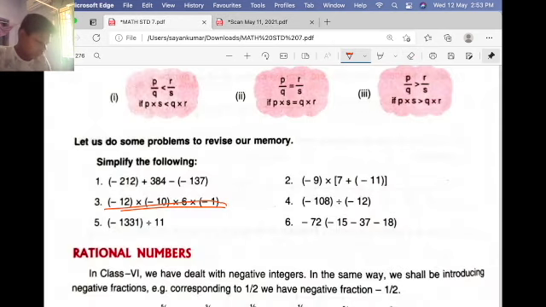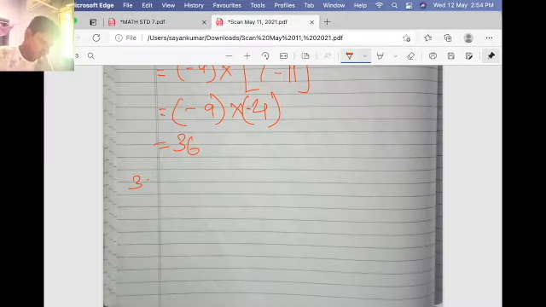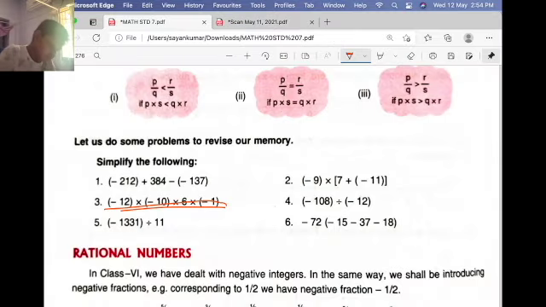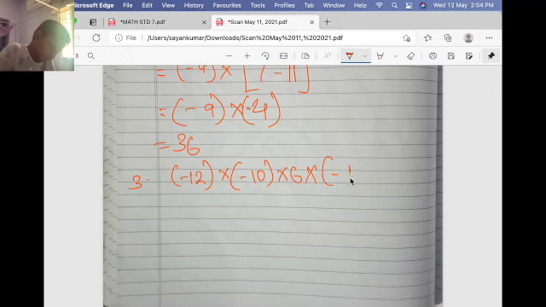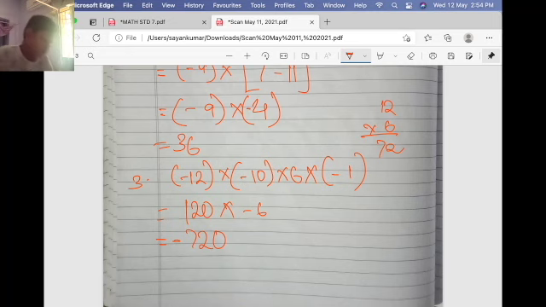Now let's see the third one. Minus 12 into minus 10 into 6 into minus 1. I will solve it simultaneously. Minus 12 into minus 10: minus into minus is plus, then 12 into 10 is 120. 120 into 6 into minus 1, that is minus 6. So 120 into minus 6: 12 into 6, 6 twos are 12, 1 carried and 7, 72, so 720, and here will be a minus.